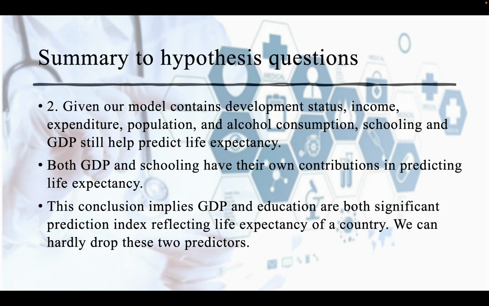Secondly, given our model contains development status, income, expenditure, population, and alcohol consumption, schooling and GDP still help predict life expectancy. Both GDP and schooling have their own contributions in predicting life expectancy. This conclusion implies GDP and education are both significant prediction indices reflecting the life expectancy of a country. We can hardly drop these 2 predictors.